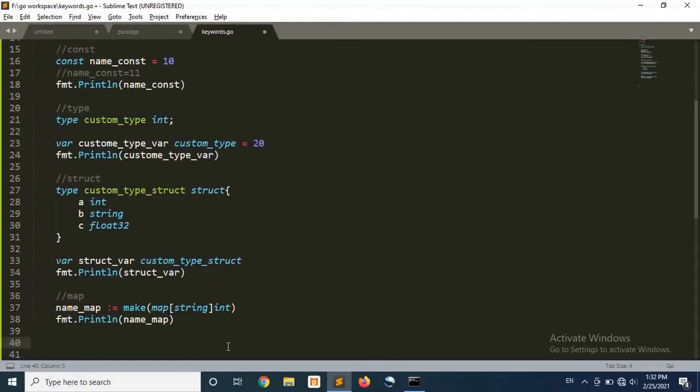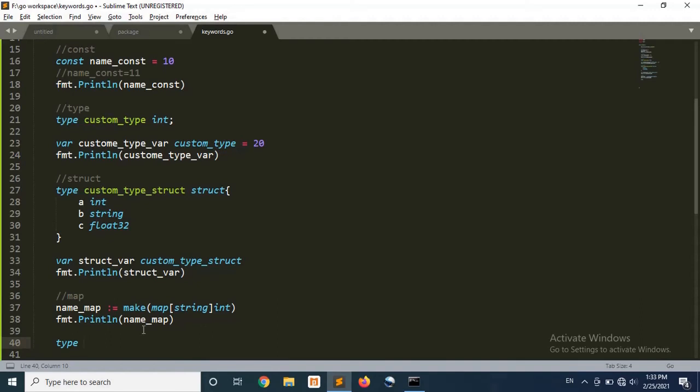So the interface is a custom data type that is a collection of one or more method signatures. As here we saw that this is a collection of multiple data types, similarly, an interface is a collection of multiple methods. In an interface, we are not giving the definition of the method, but we are providing only the declaration of the methods. As I told you that interface is a custom data type, so whenever we are talking about a custom data type, the first thing we have to remember is that we have to use the type keyword, because by using the type keyword we are creating a custom data type.